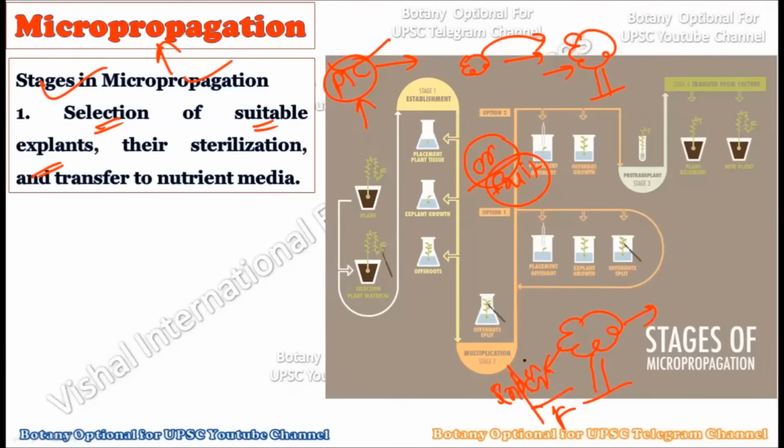So this kind of criteria is applied, and according to that the suitable plant is selected, and from the suitable plant we collect the explant. And of course, after collecting the explant, what we do is sterilize that explant and transfer it to the nutrient media.